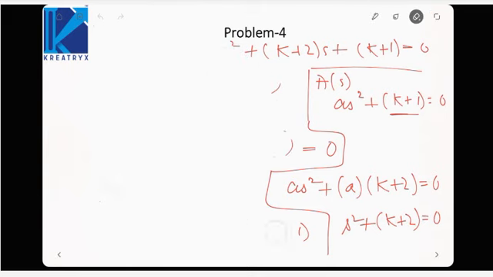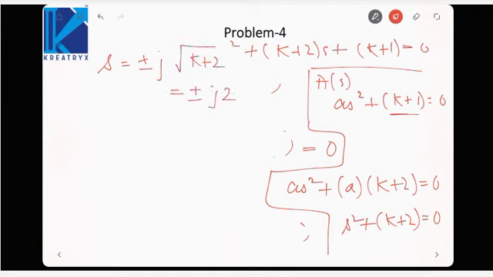that will be the roots of the auxiliary equation. s is equal to plus minus j under root k plus 2. This should be equal to plus minus j 2 because oscillation frequency is 2 radian per second. Root k plus 2 is equal to 2, so k is equal to 2. Okay, under root 4 will be equal to 2.